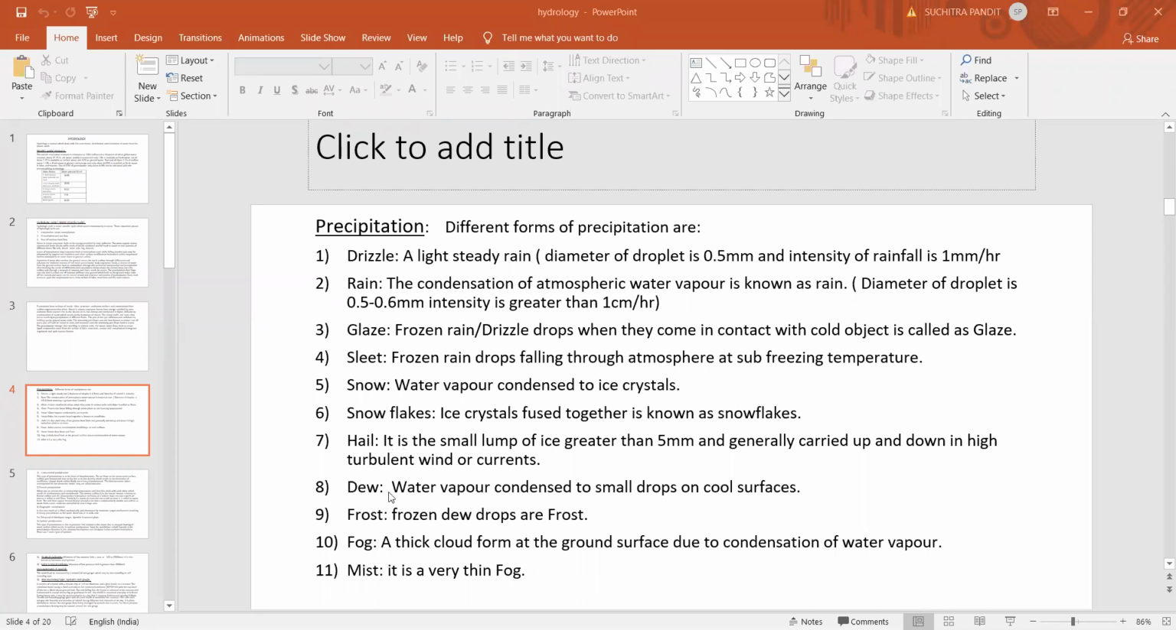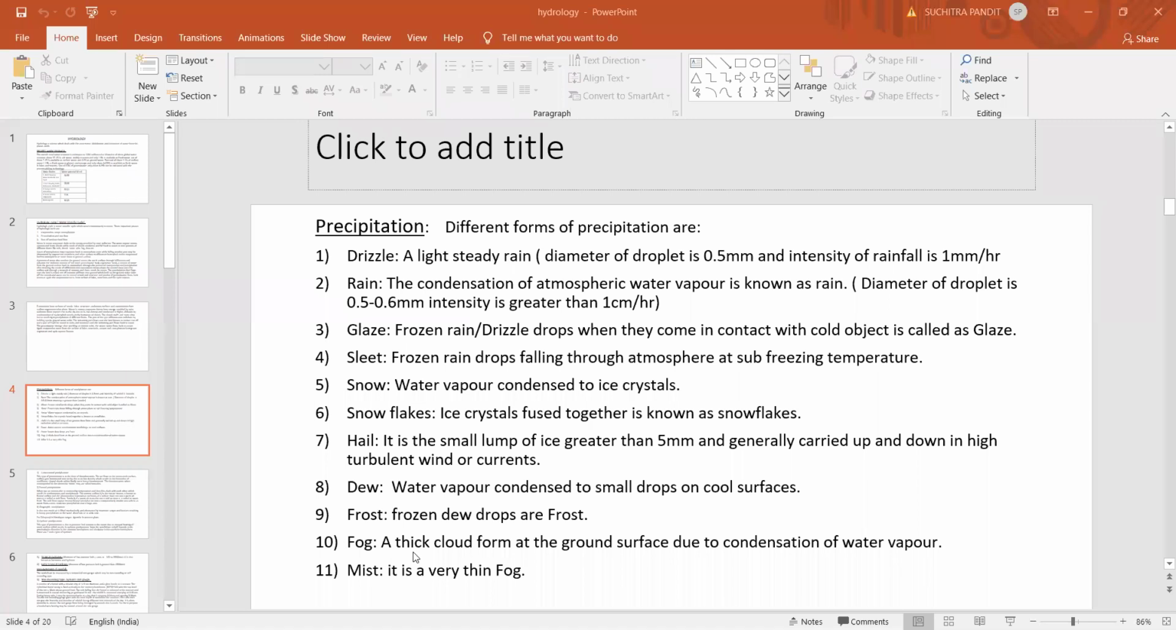Next is dew. That is water vapor condensed to small drops on cool surfaces. You can see on plant leaves in the morning a small water droplet, which is known as dew. Next is frost. Frozen dew drops are called as frost. So you can see a thin sheet of water vapor on the cold surfaces. So that is nothing but the condensation or the frozen dew drops, called as frost.